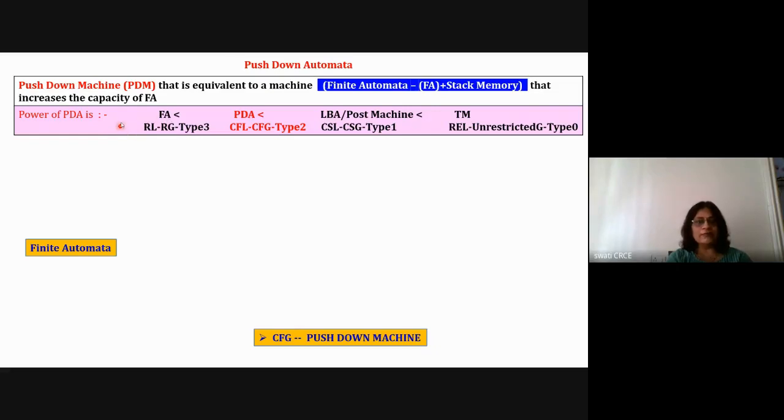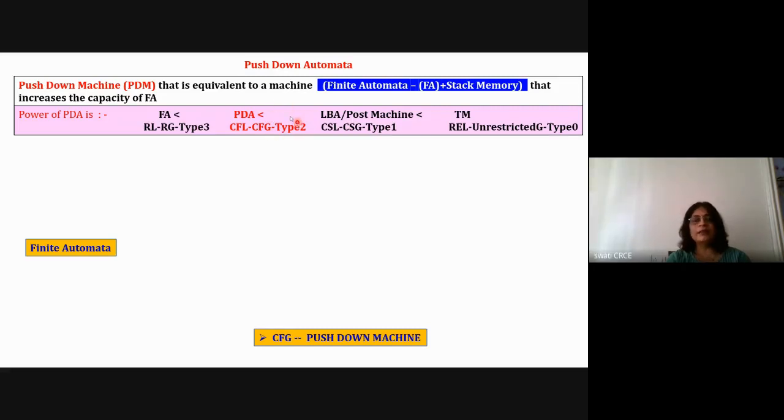Then a little power is added to that with the help of a read head, the read head reading the symbol and going to the right. Then it is called a finite state machine. The language is the regular language, the grammar is a regular grammar, also called type 3 grammar. Power is added to FA by the addition of a stack, called a push-down machine. The language is context-free language, the grammar is context-free grammar, and it is also called type 2 grammar.